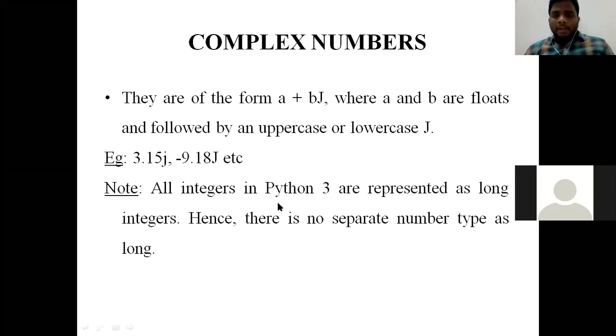See, I have mentioned a note here. All the integers in Python 3 are represented as long integers. Now we are using the version Python 3.8.5. So every integer value is considered a long integer only. That's why there is no special data type called long at present in Python. When you use any version before Python 3.0, there is a data type called long. At present, we are using the latest version, Python 3.8.5, so there is no separate data type called long. Clear?